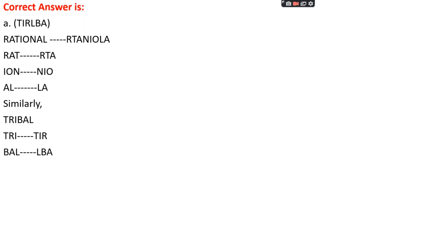Okay. ION, in that case becomes NIO: the last letter is first, the first letter is second, and the second letter goes last. For AL, there is LA. Exchange the letters' positions. Similar thing is done in tribal's case, TRI and BAL. First TIR, and then BAL is coded like ION, so LBA. So the right answer is TIRLBA.